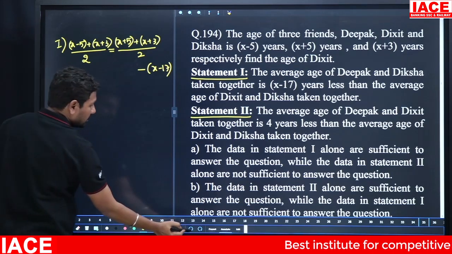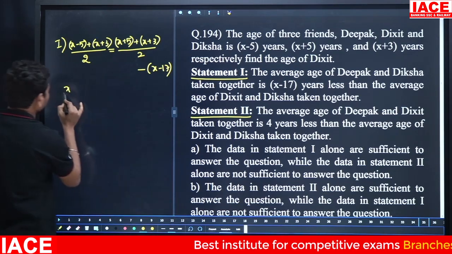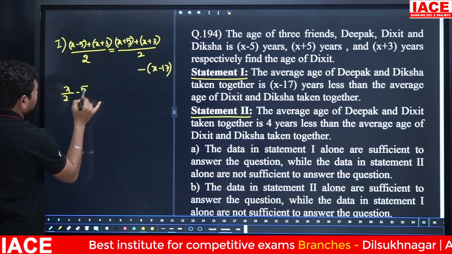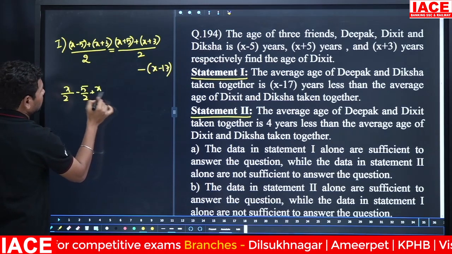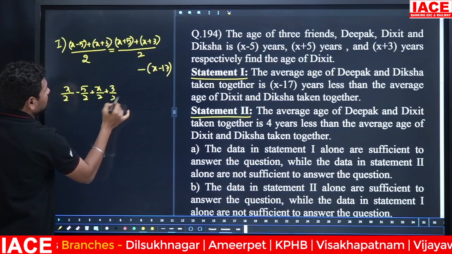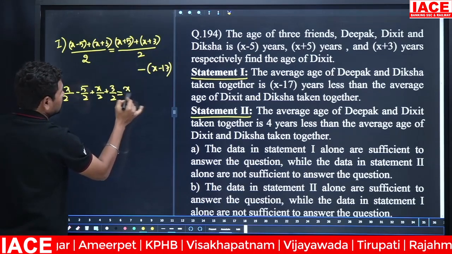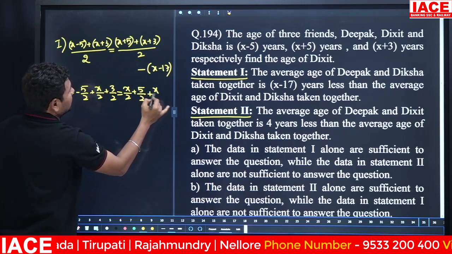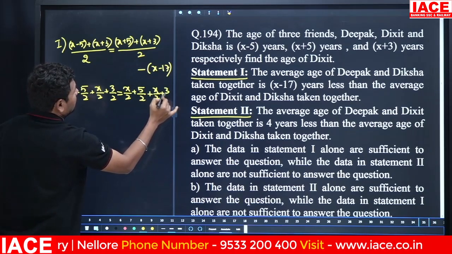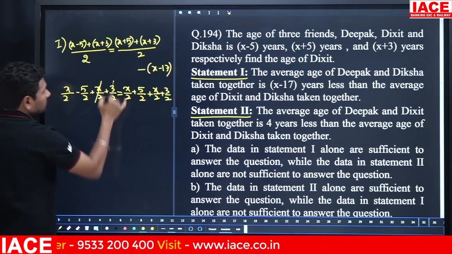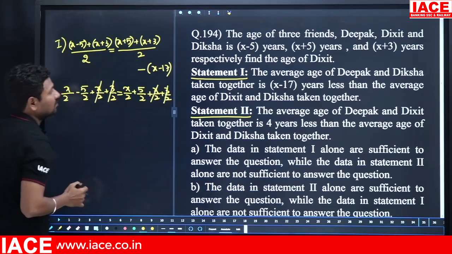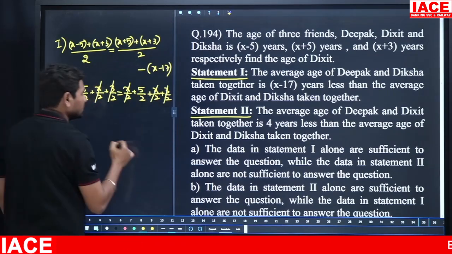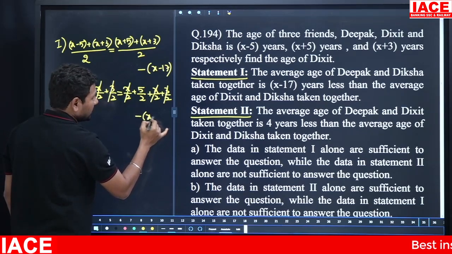This we can write x by 2 also. x by 2 minus 5 by 2 plus x by 2 plus 3 by 2 is equal to, here also, x by 2 plus 5 by 2 plus x by 2 plus 3 by 2. You can observe that x by 2, 3 by 2, x by 2, 3 by 2 on the LHS and RHS will both be cancelled. Here x by 2 cancels, here also x by 2 cancels, minus x minus 17 will be there.